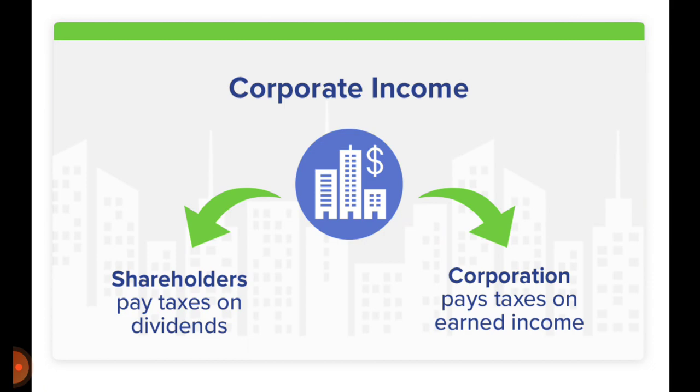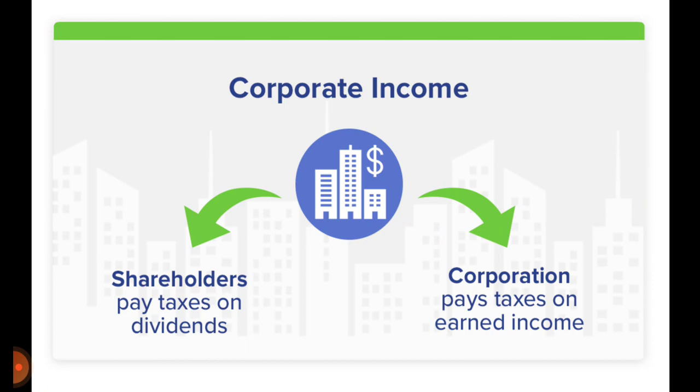Whether that dollar is taxed because of jurisdictional issues or because of the income tax law which is operational, and the same income is taxed twice, that is called double taxation. A typical example is corporate income. Companies are separate legal entities, as you know, but shareholders are the owners of those companies.